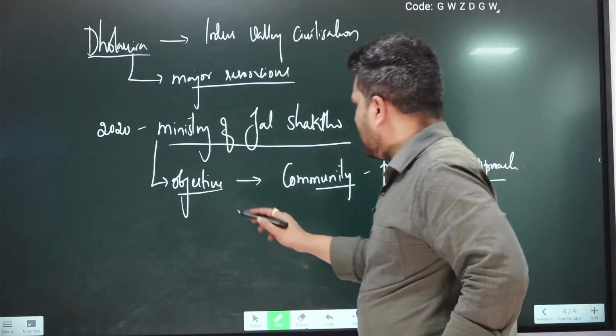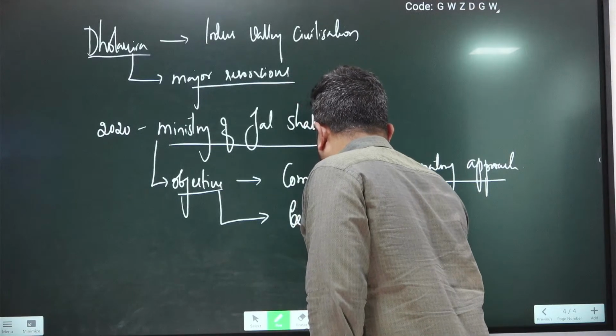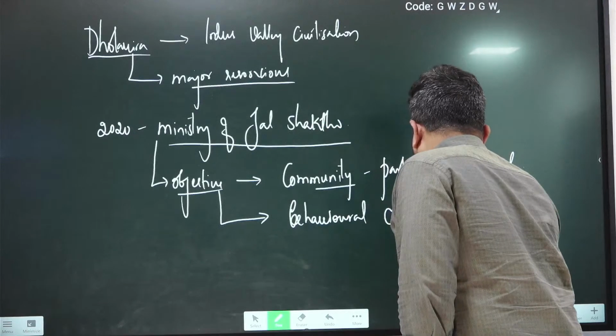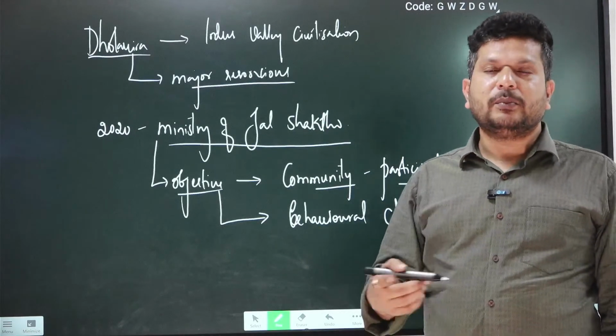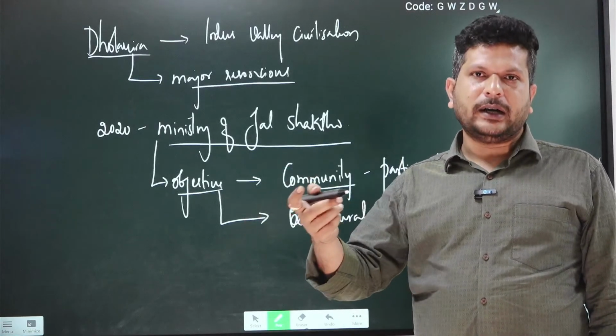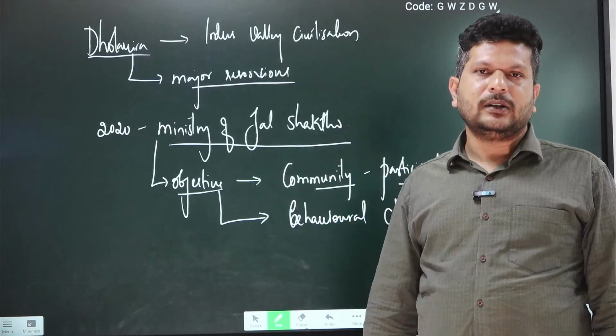So the major aim of this scheme was behavioral change to be brought in the people. This behavioral change can help us improve the various areas wherein water is getting exploited without any thought over sustainable use.